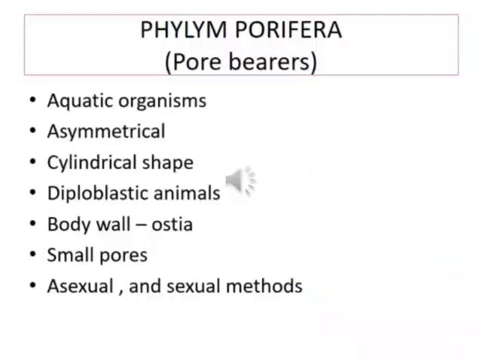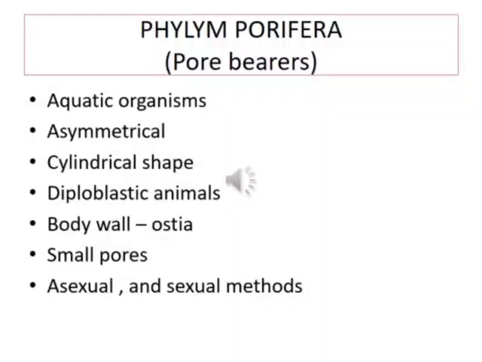The first type is Phylum Porifera. The name Porifera means pore bearer. In Latin, a pore is a tiny hole. A sponge's body is covered by a skin. The skin has lots of small pores and a few large openings. The body wall has numerous minute pores called ostia, through which a continuous current of outside water is drawn into the body. They are generally marine aquatic organisms with a few freshwater species.